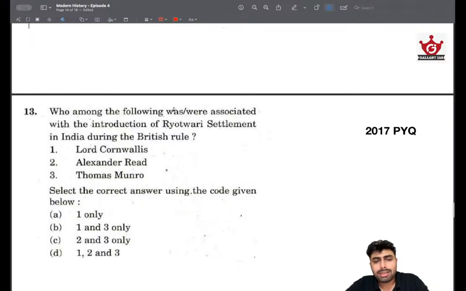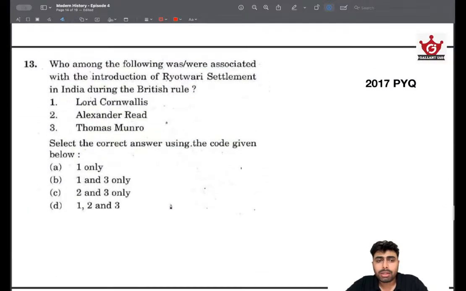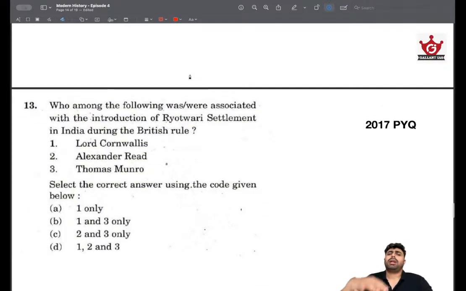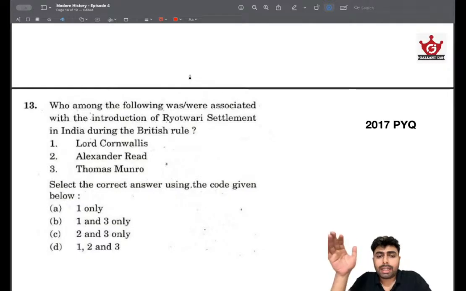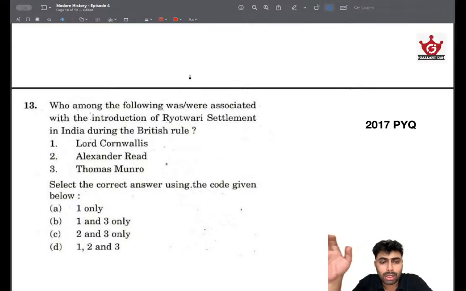Then again, this is a very repeated thing. Okay, 2017 UPSC have asked, in 2024 also UPSC have asked, but sadly this question was cancelled. But again, it was very similar. Apart from core British Acts, it's very important to learn a few other aspects of British rule in India, especially the education under British rule. It's better to know a timeline about how the education in India transformed under the British. UPSC have asked a question about that also.